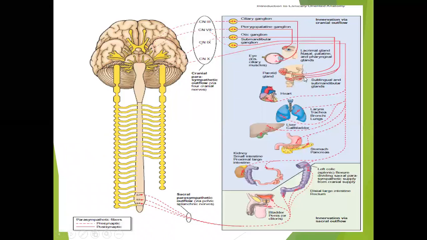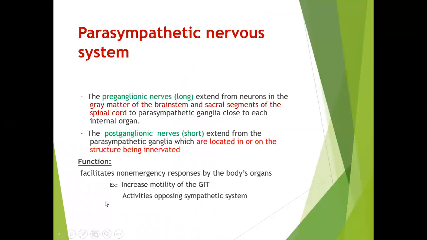As you can see here, the ganglions are on the organs or near the organ. And the postganglionic nerves are very short. They extend from the parasympathetic ganglion, which are located in or on the structure being innervated. So they are very short, and as soon as they begin, they innervate the organ.